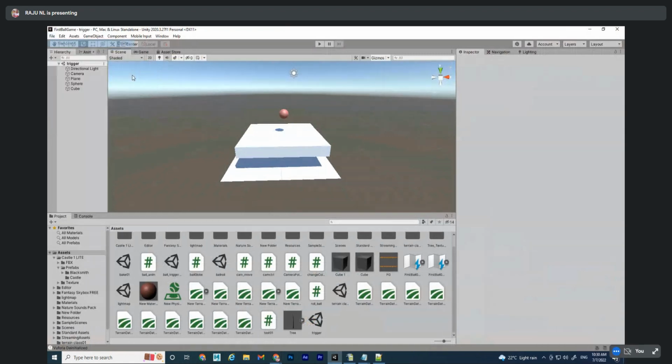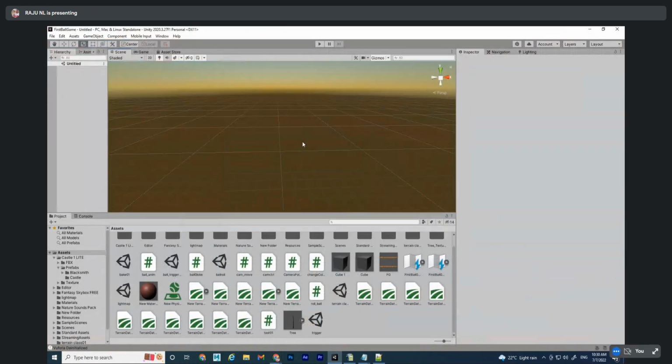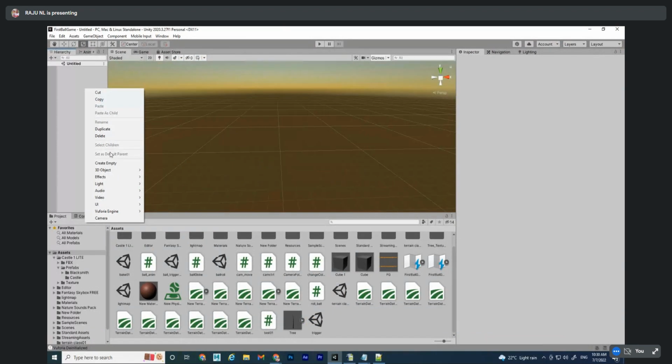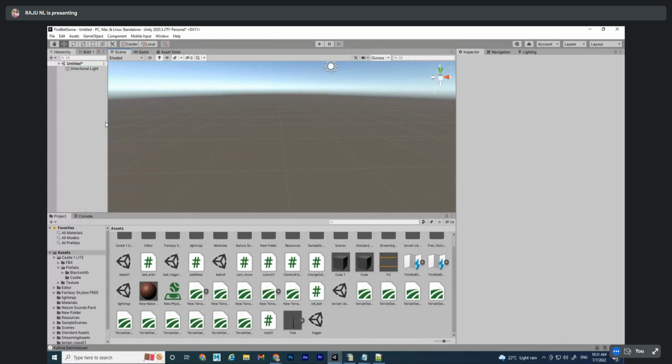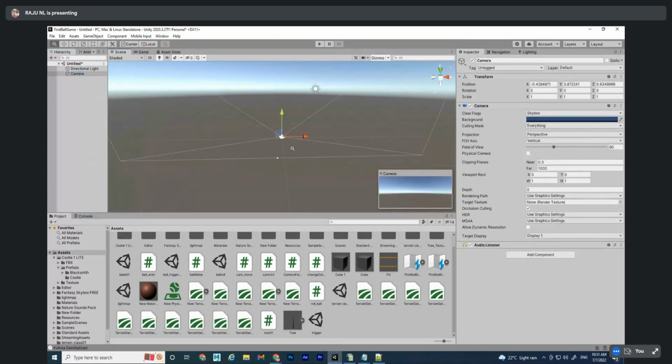Yeah, so take a new scene. Create light. Okay, directional light. I told you my favorite light. Then create camera. Make it 0, 0, 0.